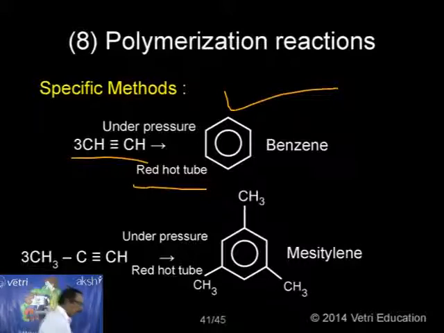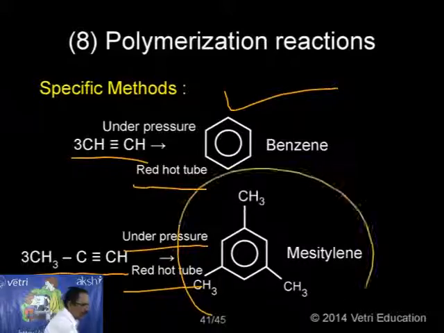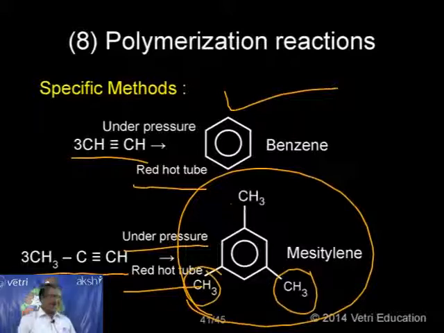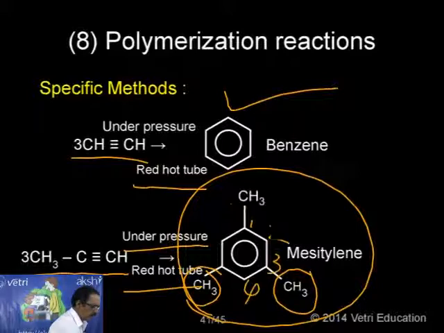Suppose instead of acetylene, I use 3 moles of propyne, under the same conditions of pressure and red hot tube. Now I am getting mesitylene, that is with CH3, CH3, CH3 substituents. This is the most important information. Kindly follow: simple acetylene gives benzene, and propyne gives mesitylene. That is nothing but 1,3,5-trimethylbenzene, that is mesitylene.